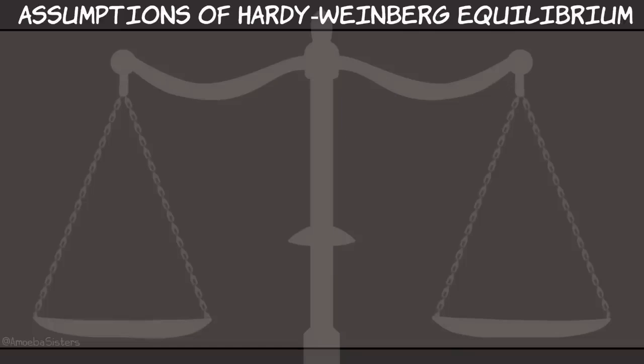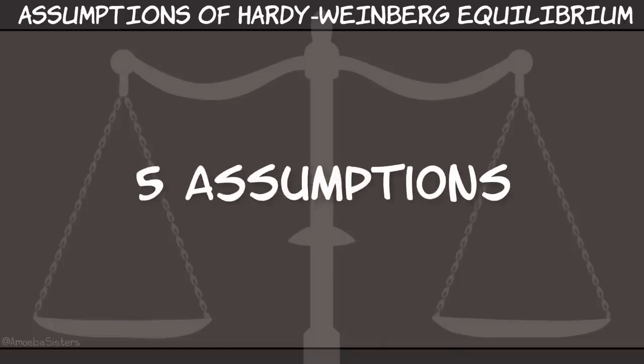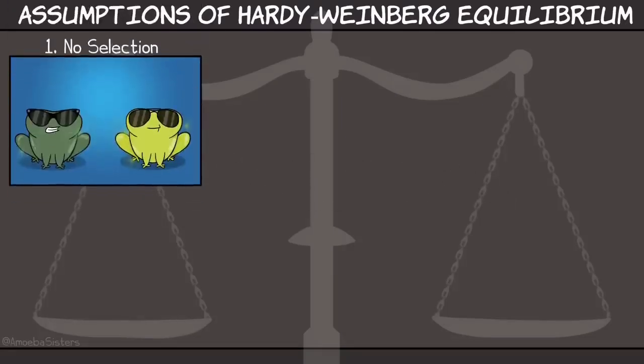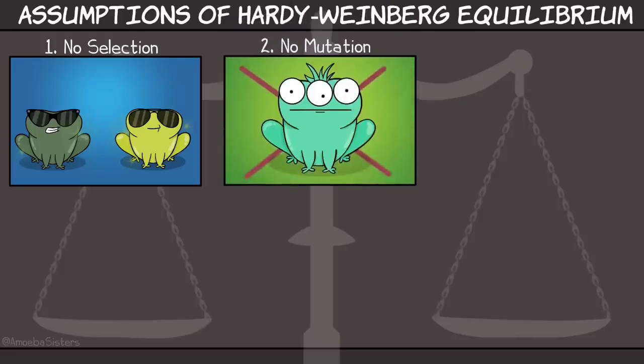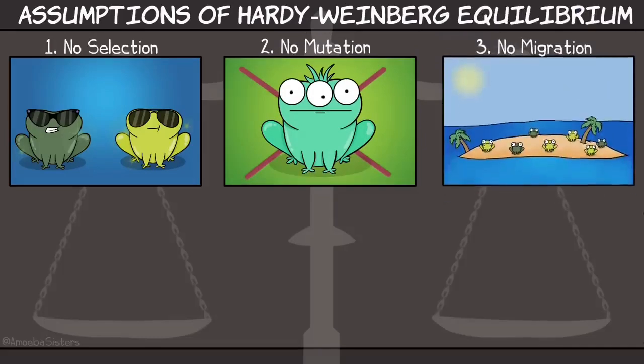Now, to be in Hardy-Weinberg equilibrium, we have to have 5 assumptions. Number 1, no selection. No natural selection is acting upon these frogs. That means neither dark green nor light green will have any impact on reproductive fitness. Number 2, no mutation. Baby frogs inherit genes from their parents and there are never mutations. Number 3, no migration. Frogs can't come in, frogs can't go out.